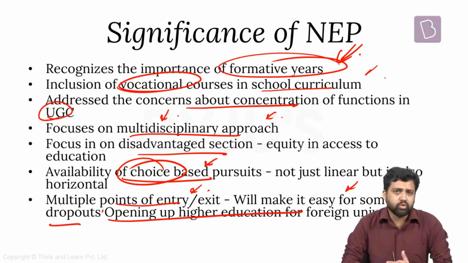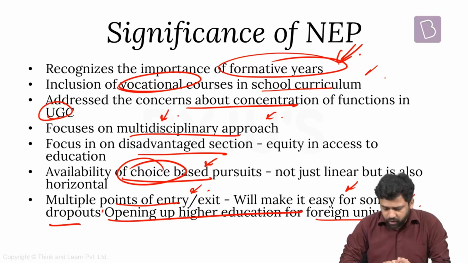Apart from that, the last point, it is also going to open up our education system, our higher education sector, to foreign universities. This can be something which can indirectly benefit the entire higher education sector, in the sense that we can have access to some of the best professors, we can have access to some of the best methods, and I think the quality of learning improves because of these foreign universities. It can also lead to higher competition between higher education institutions, as a result of which the national universities, the domestic universities can also start performing better. Again, there can be caveats, there can be issues here, there can be unintended consequences. But if things pan out, if foreign higher education institutions actually come and set up their business in India, it can be something which is beneficial.